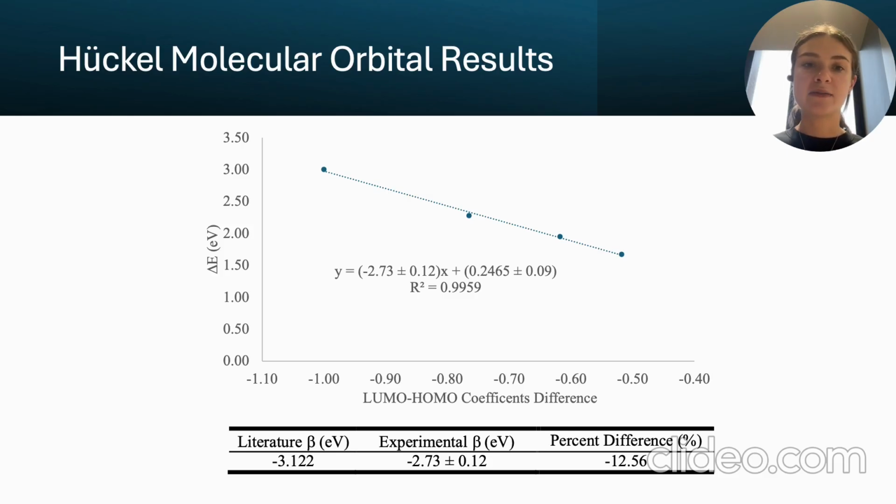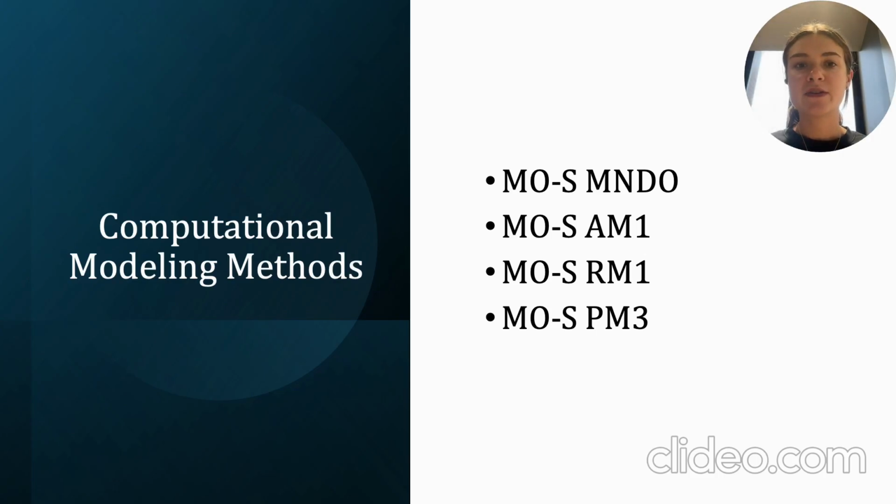This process helped us identify and correct for any discrepancies, improving the accuracy of our theoretical predictions. Our final investigation focused on comparing several computational modeling methods to see which one would provide the most accurate predictions for the electronic properties of our dye molecules. Specifically, we examined the following methods: MNDO, AM1, RM1, and PM3.